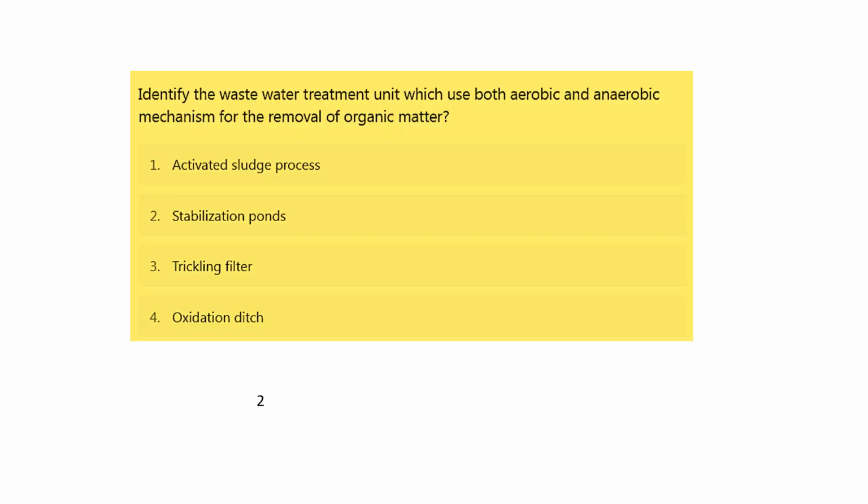The next question. Identify the wastewater treatment unit which uses both aerobic as well as anaerobic mechanism for the removal of organic matter. So let's check the option. The activated sludge process, this is an aerobic process, so this is wrong answer. Stabilization pond.